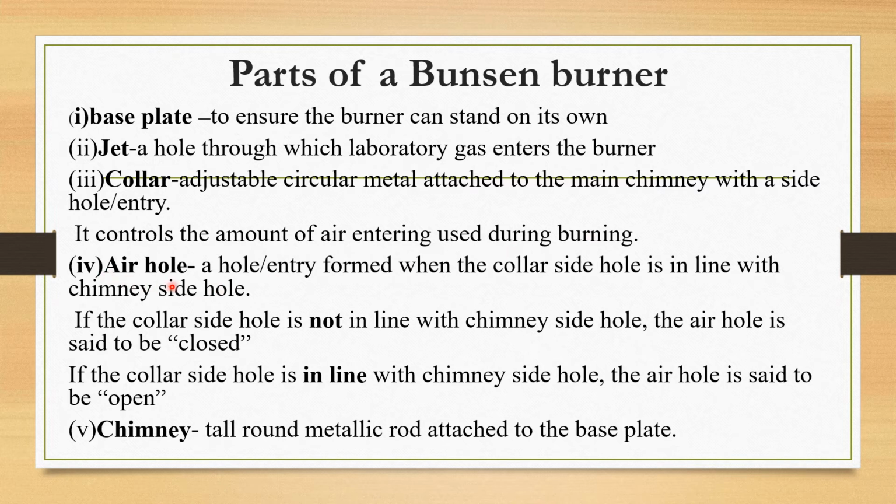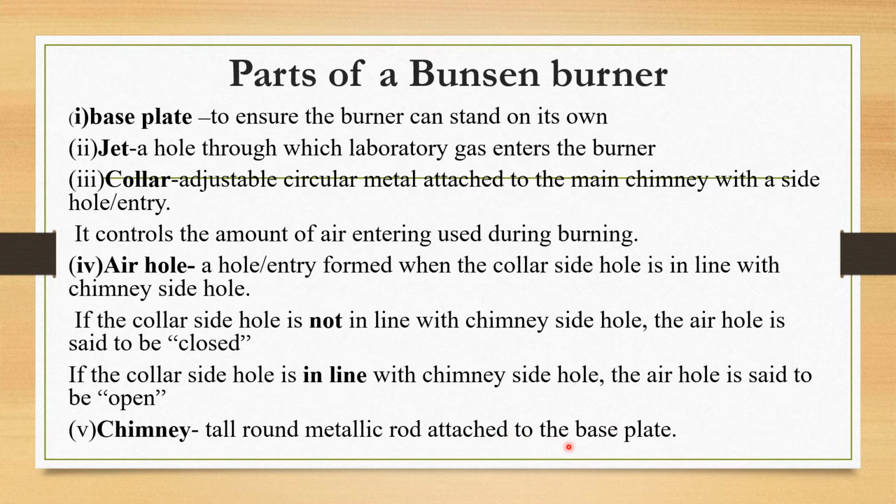We have the air hole. This is just an entry which is open when the collar side hole is in line with the chimney side hole. If the collar side hole is not in line with the chimney side hole, the air hole is said to be closed, so it can be open or closed. We also have the chimney. This is the tall round metallic rod attached to the base plate.